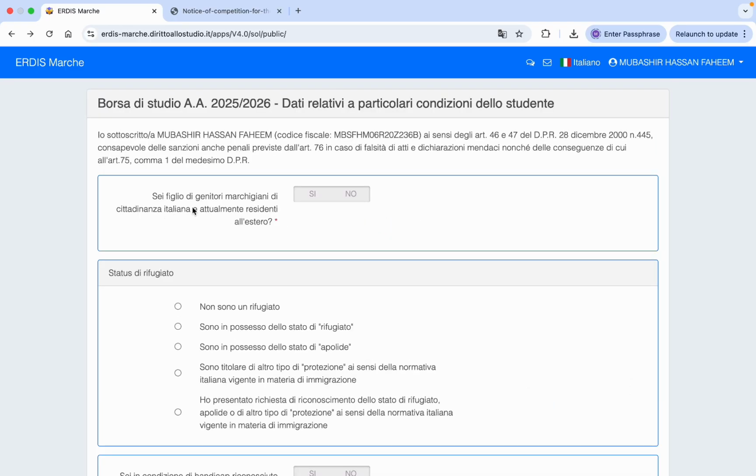Okay, on the next section, the first question is whether you are the son or daughter of parents that are from the Marche region but now living abroad. If yes, then you need to click on Sì, otherwise click on No.